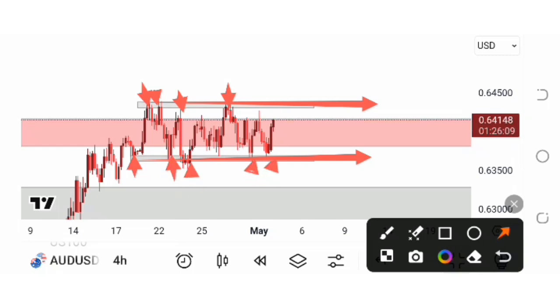So because I'm looking for buys on this market, I do think as the market is going up at the moment, maybe by the time NFP hits, it should have broken above this area of resistance. And if it's not broken, then it's fine. But if it's above this area of resistance, I'm expecting a retracement, and then I'll be looking for buyers exactly above that area of resistance. Another possibility is the market could just retrace all the way back to this support, and from this support again, I'll be looking for buyers.